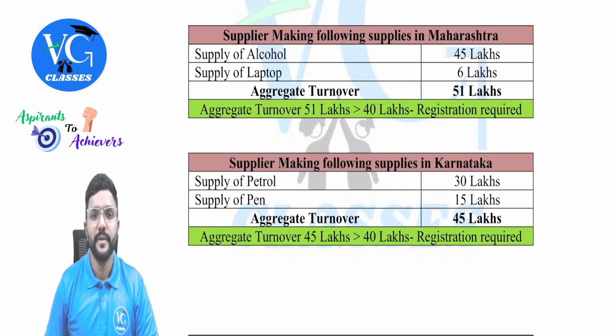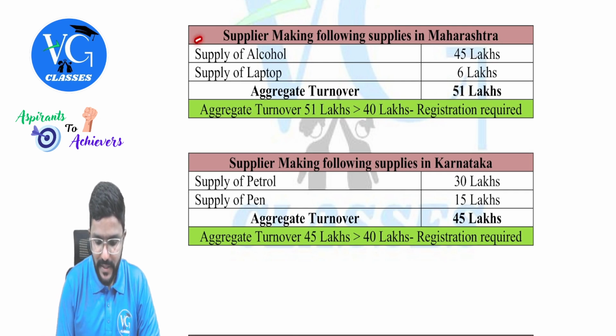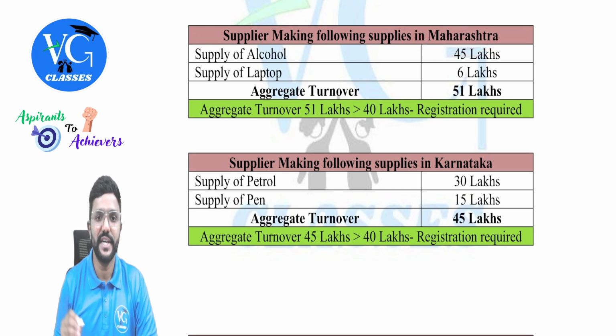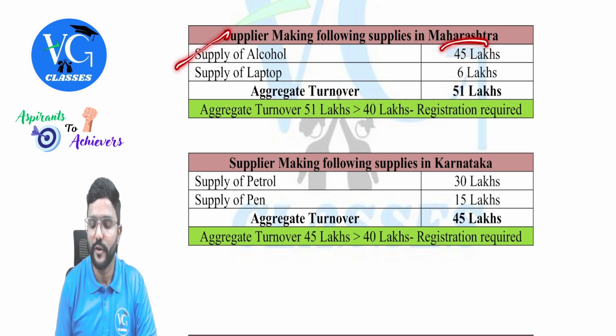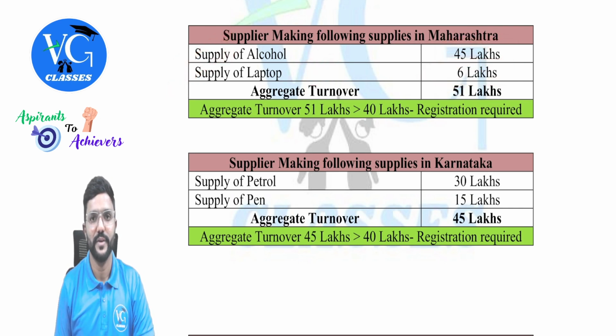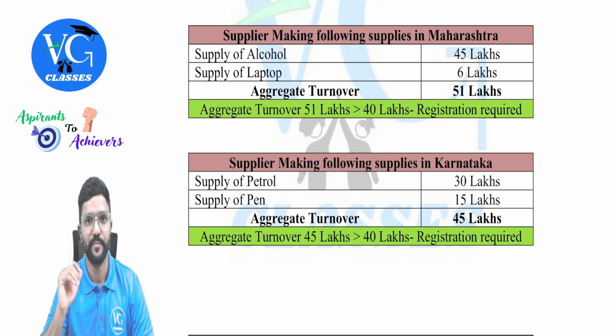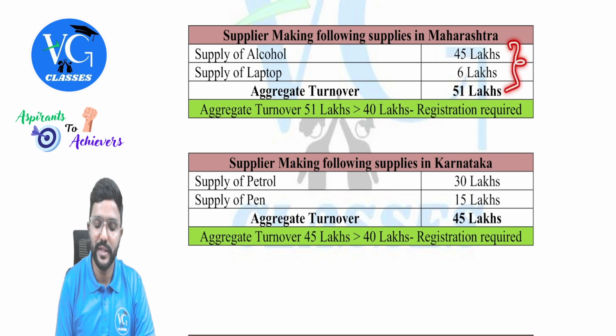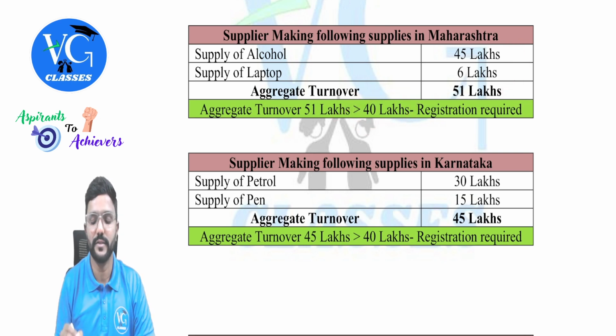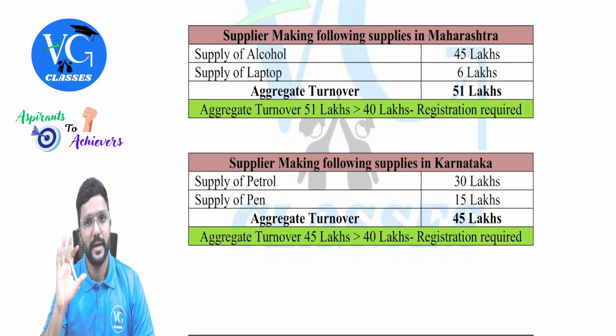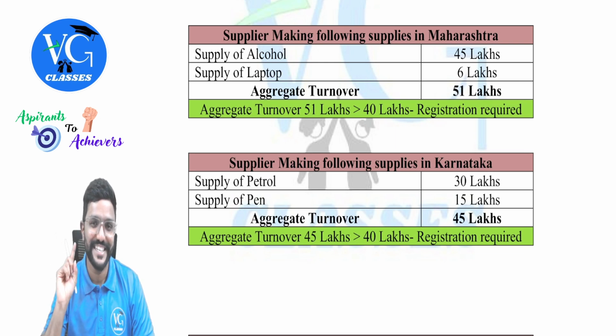Okay. Few more examples. Assume I am the supplier making the following supplies in Maharashtra state, which is a normal state. I am supplying alcohol for 45 lakh and laptop for 6 lakh. So only one taxable supply is there. So in that case, should we check aggregate turnover? Yes. As I am supplying goods within the state of Maharashtra, 40 lakh is the limit applicable. And my aggregate turnover is more than 40 lakh. Should I get registered? Yes, in Maharashtra. But pay GST only on 6 lakh. Clear? Because on 45 lakh, GST is not applicable. But should it be a part of aggregate turnover calculation?